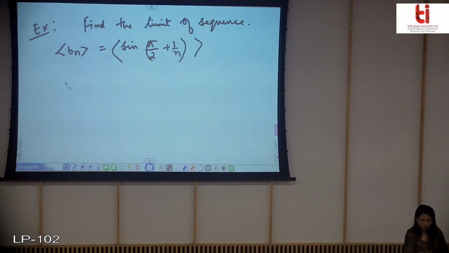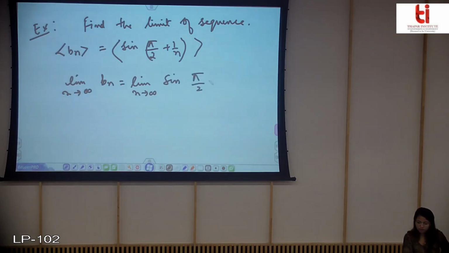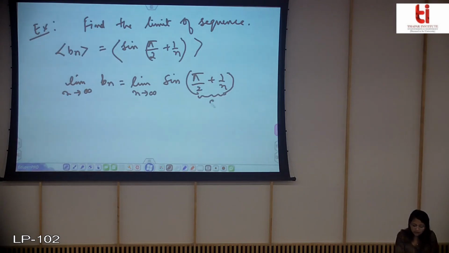So if you write this, now what you can do is consider this one as another sequence an, and then find the limit of this sequence an.